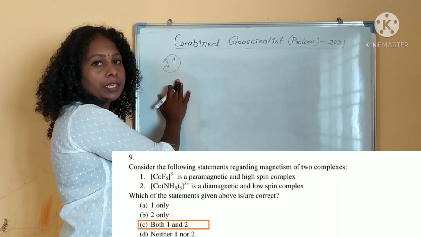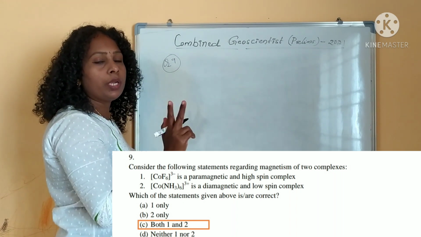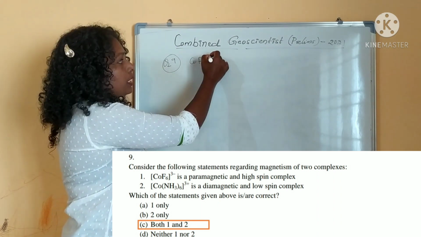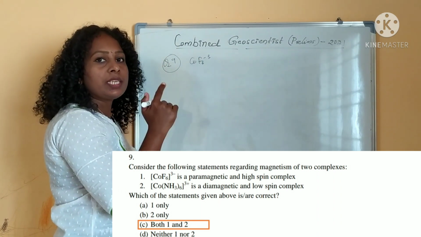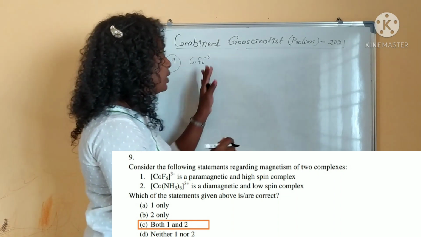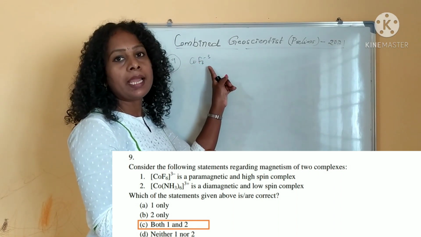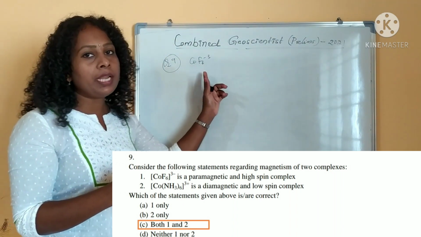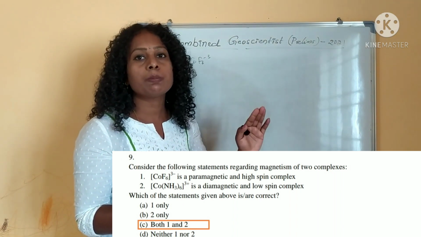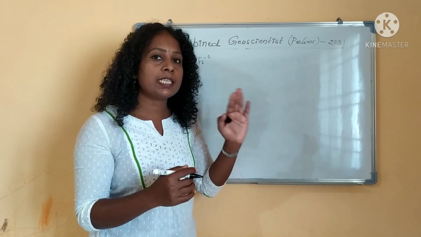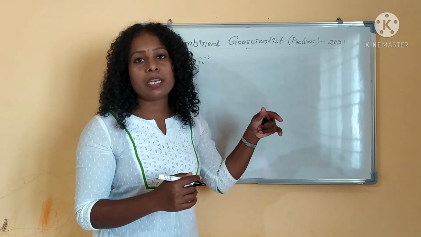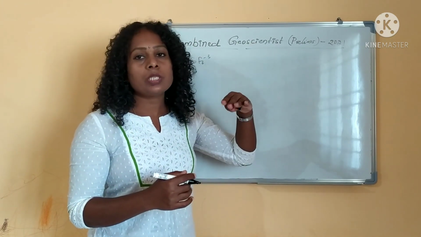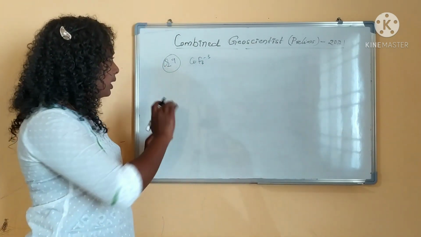We have already solved this. It is about cobalt metal with the ligands fluorine and ammonia. One is [CoF6]3-, and the other is [Co(NH3)6]3+. One is high spin and paramagnetic in nature. The other, cobalt with the ammonia ligand, will be low spin and diamagnetic in nature. Both the statements are correct. We have done the detailed explanation in coordination chemistry. All the questions we have solved together. So question number 9 we can leave.